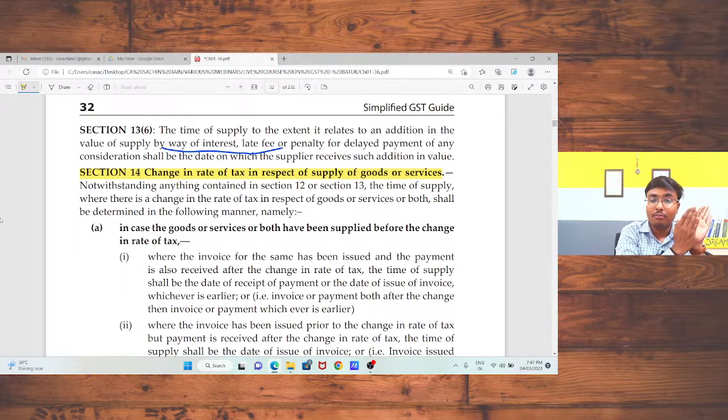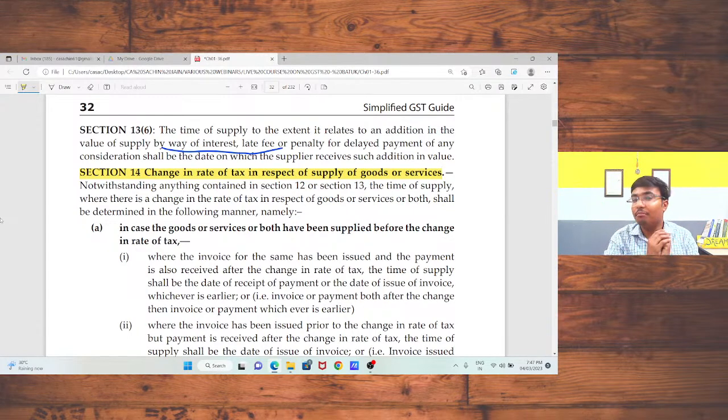Prior to change, the old rate will be applicable, or post change, the new rate will be applicable, because this is completely based on the time of supply. If your time of supply is prior, the old rate will be applicable. If your time of supply is post, the new rate will be applied.